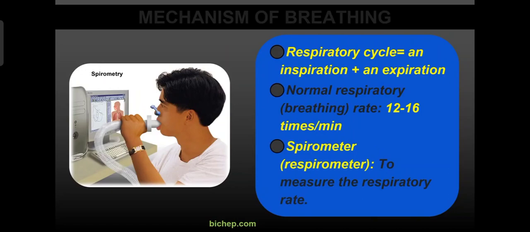Clear? Then how to measure this respiratory cycle? An instrument is used, that is called as the spirometer. Mention the instrument name, 1 mark question. That is spirometer or respirometer, it is also called as. It is to measure the respiratory rate. So in the diagram you can see the respirometer or spirometer. Like this, we have to take it into the mouth and we have to start breathing normally. So how much it will come? 12 to 16 times per minute in a healthy person.